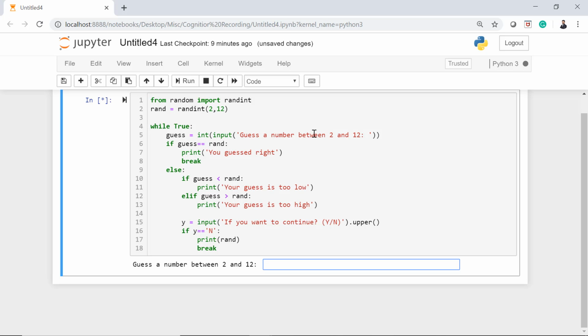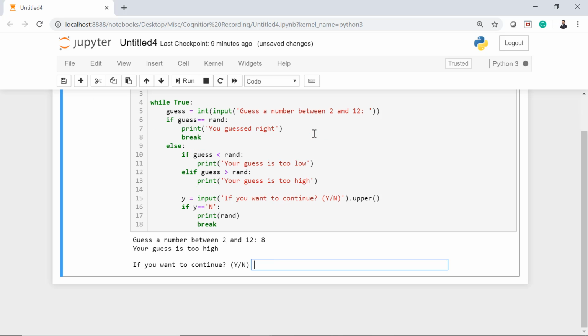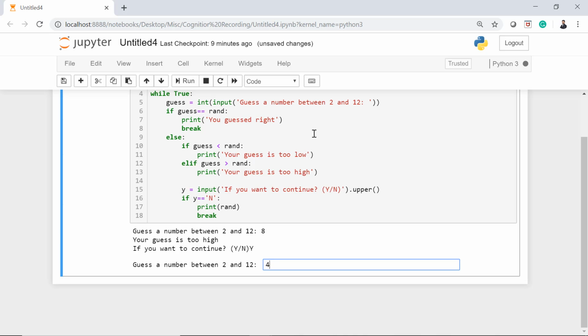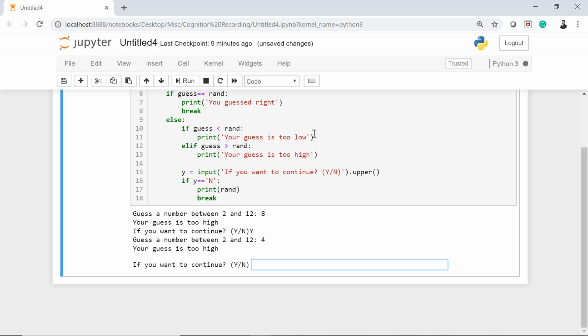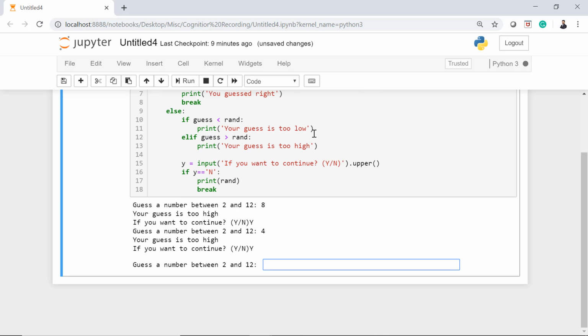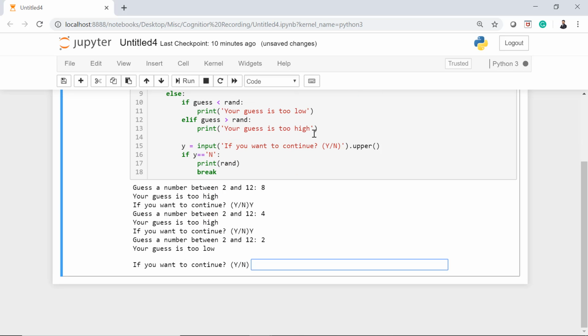Let's do it again. This time again I will guess one number. Let's say 8. Your guess is too high. That means the number is less than 8. I want to continue. Yes, I want to continue. Let's make it 4. Your guess is too high again. That means my number is still less than 4. I want to continue again. Let's say 2. Your guess is too low. That means it is 3.